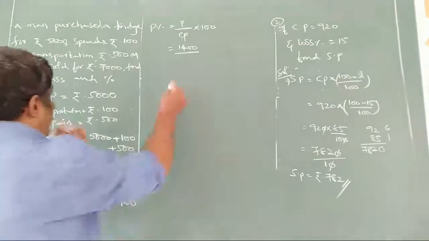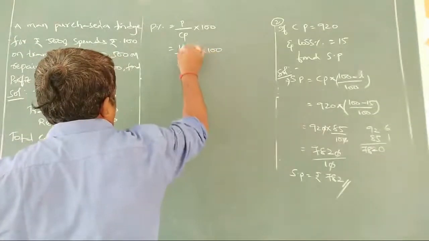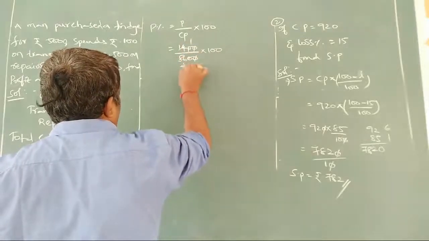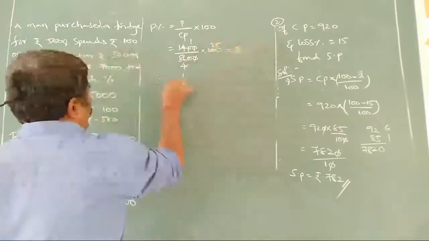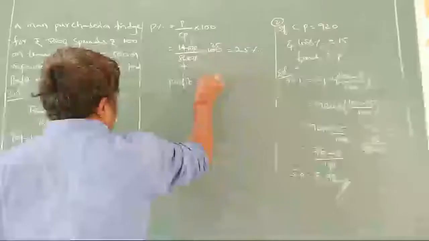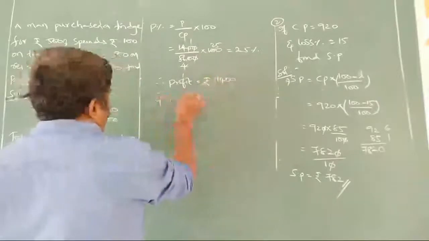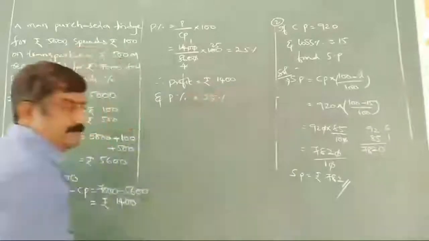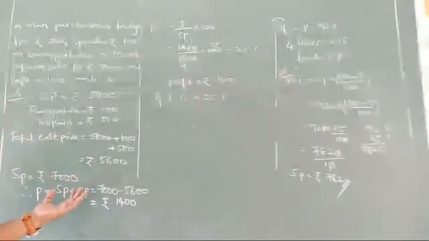So 1,400 by 5,600 into 100. 14 ones are 14, 14 fours are 56, so we get 25. So 25% is the profit percentage. So profit is rupees 1,400 and the profit percentage is 25%. So like this, whenever overhead expenses are given, compulsorily we should add those overhead expenses in the cost price. Then we have to calculate on that cost price only.